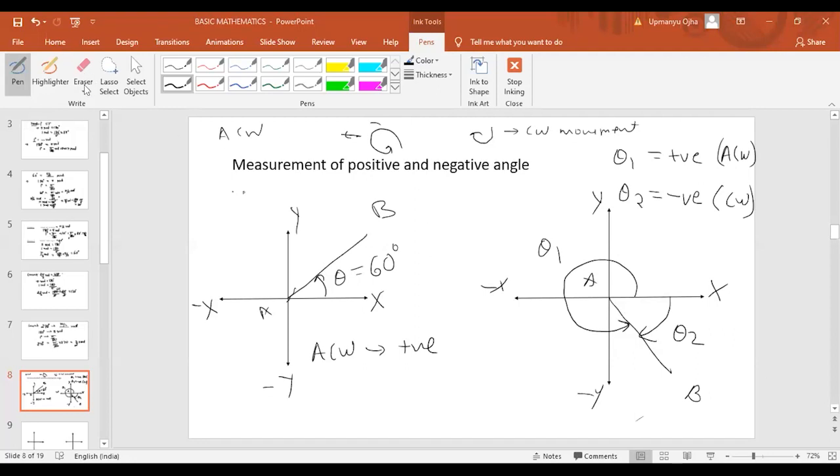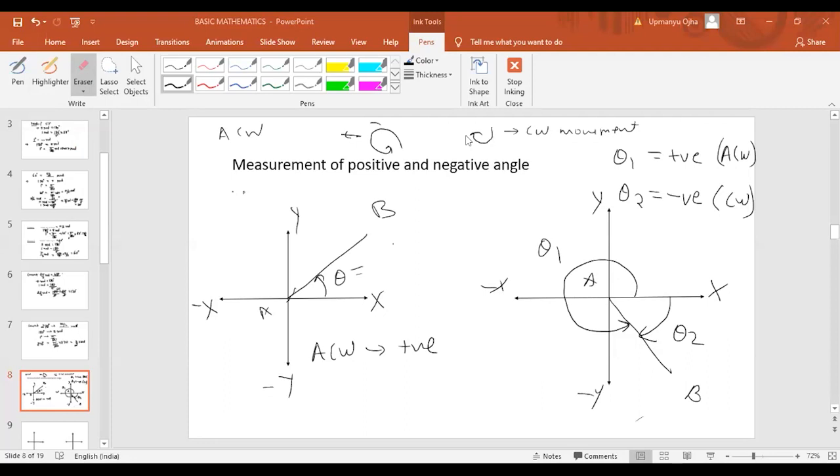Don't confuse here, just understand. Is it necessary to take both clockwise and anti-clockwise? No, no, no. It is not necessary. You have to take either one of them. I am giving you this example, the second graph example. You can take either of the two.